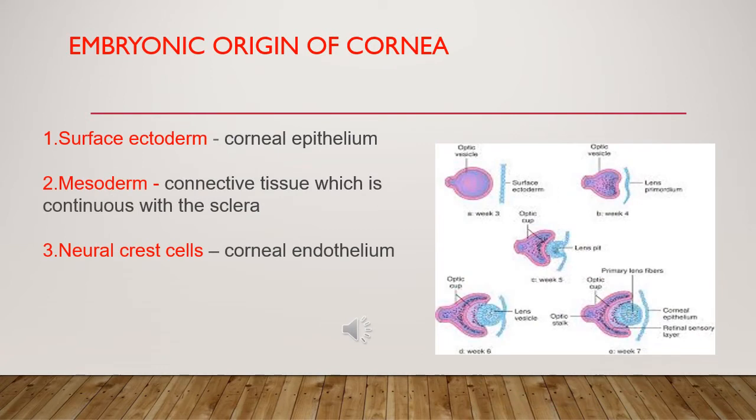Corneal tissue is derived from three embryological sources: surface ectoderm, mesoderm, and neural crest cells. Surface ectoderm gives rise to the corneal epithelium. Connective tissue, which is continuous with the sclera, is derived from mesoderm. Neural crest cells travel along the optic cup rim and differentiate into the corneal endothelium.